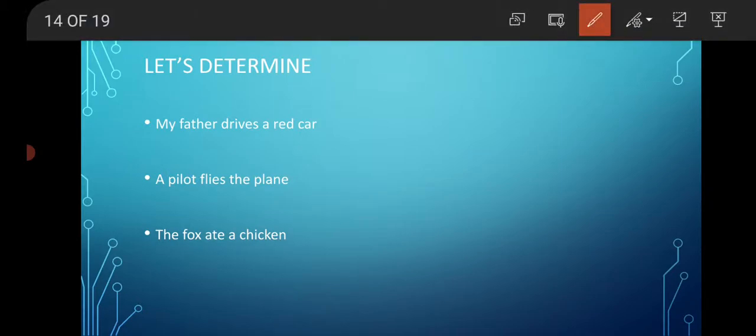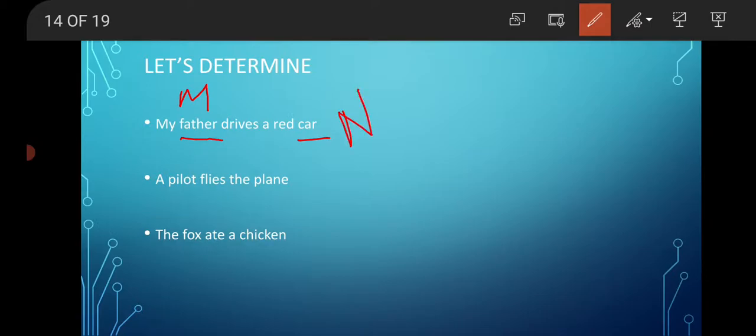My father drives a red car. Here father is the common noun, car is another common noun. Now when you are talking about your father, it is about a male person, so it is going to be masculine gender. Car is a non-living thing, so it is going to be neuter gender.